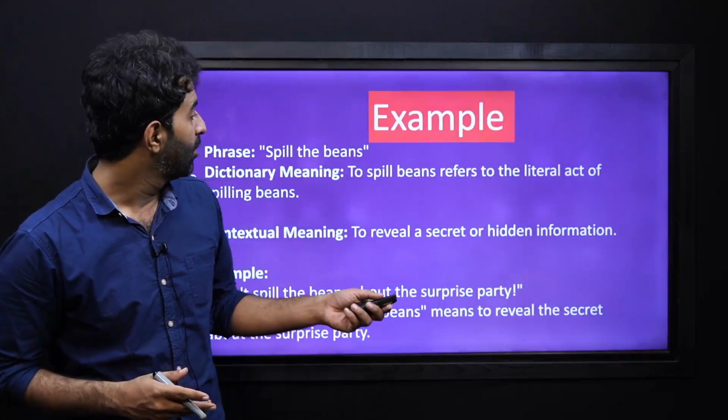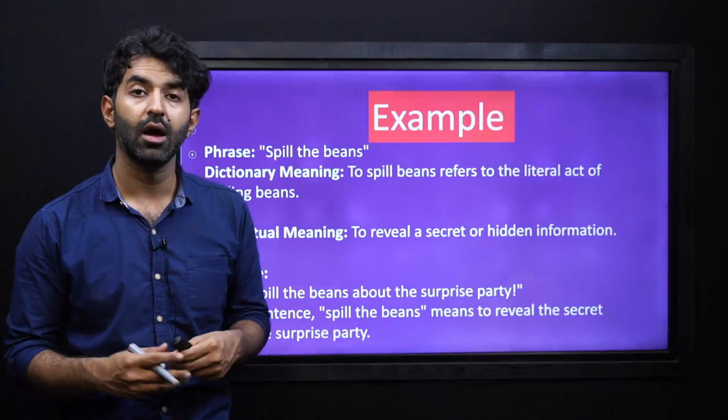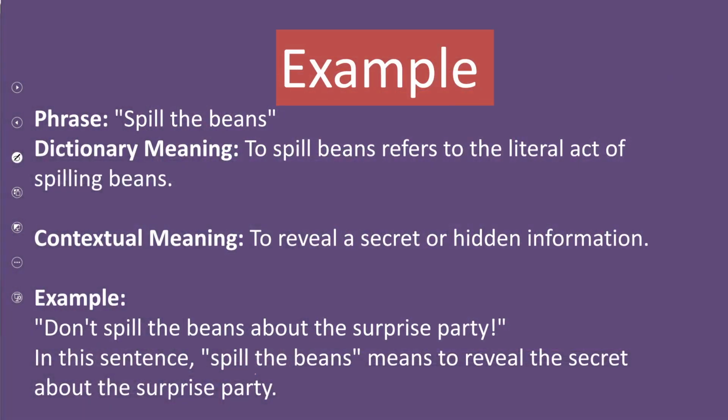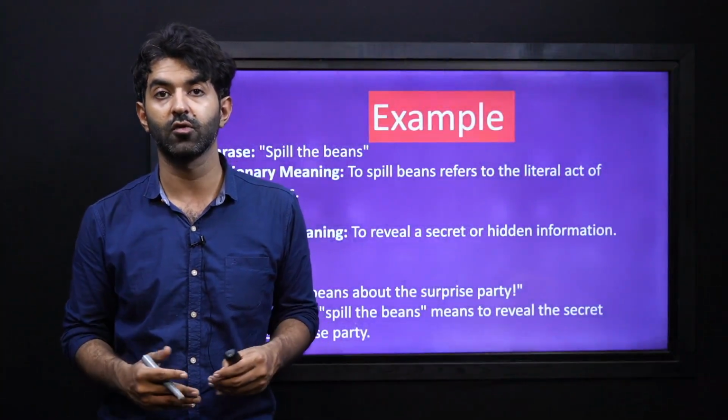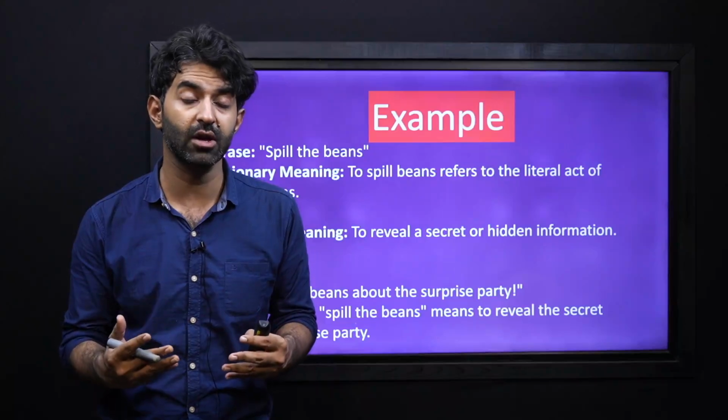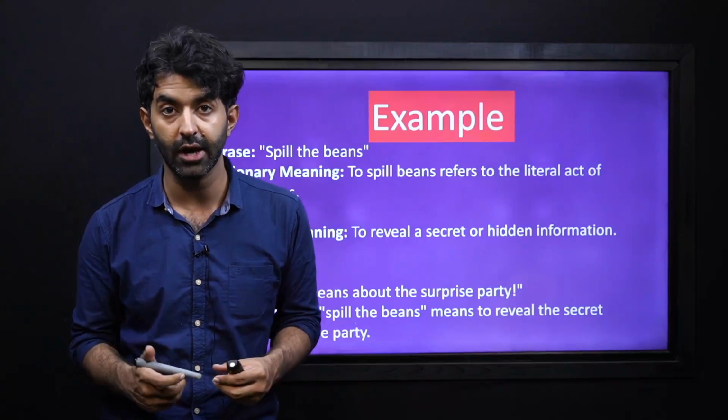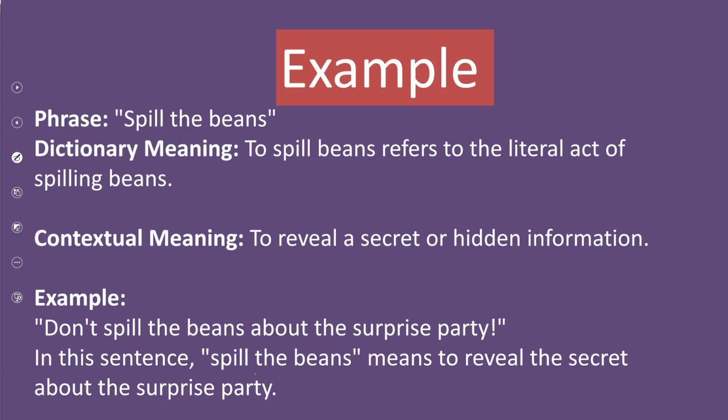Now, my dear learners, here you can see some exemplary phrases. We can see how the dictionary meaning and the contextual meanings are different, because we are also talking about phrases in our students' learning outcome. It says, spill the beans. If you look at the dictionary meaning, to spill beans refers to the literal act of spilling beans.